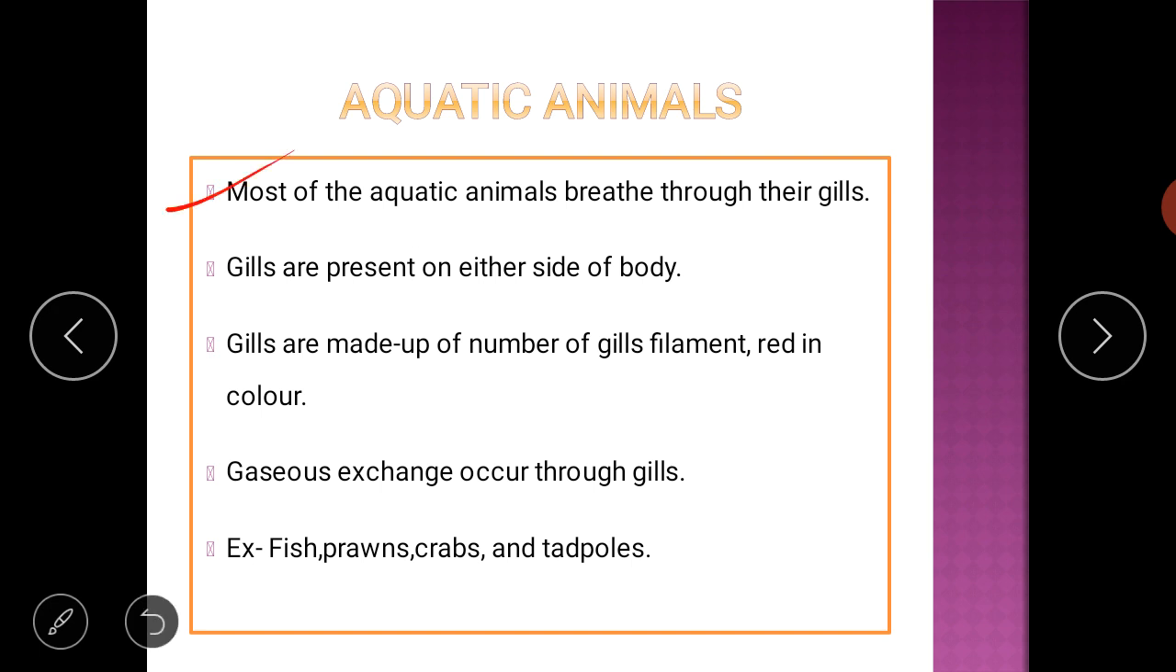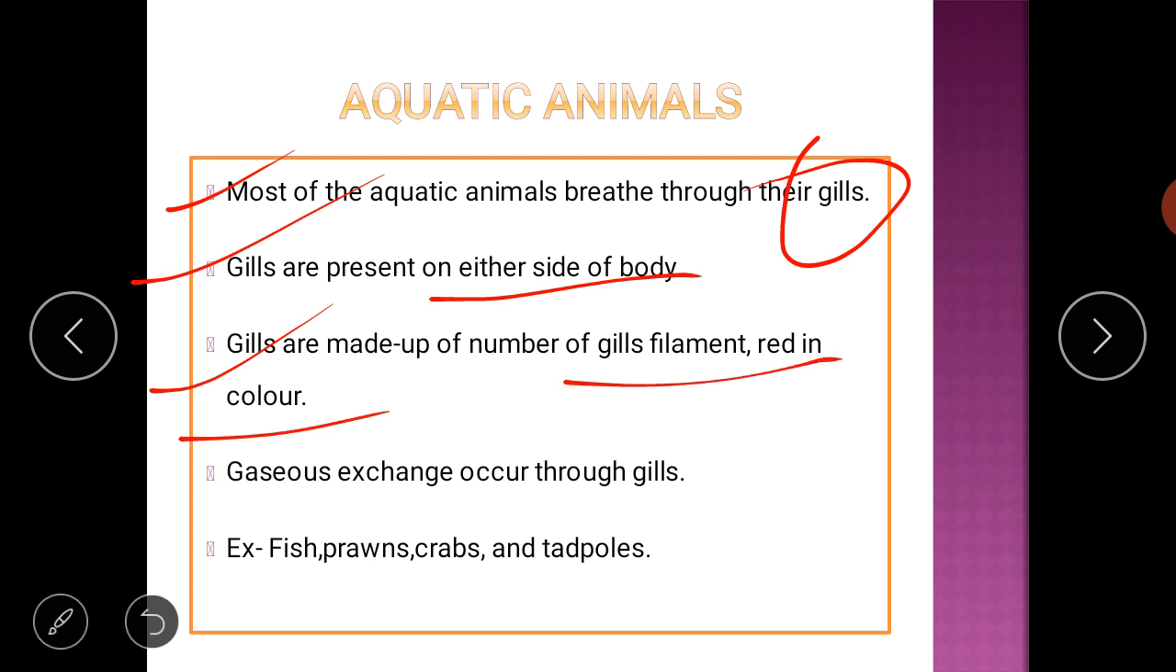Most aquatic animals breathe through their gills. As I said, fish have gills. Aquatic organisms have gills for breathing. Gills are present on either side of the body. Either side of the body means both sides of the body. Gills are present, left and right. Gills are made up of a number of gill filaments, red in color. So the filaments of the gill are red in color.